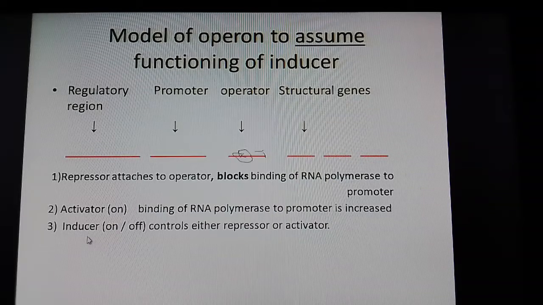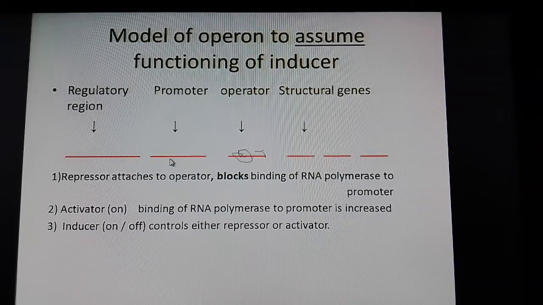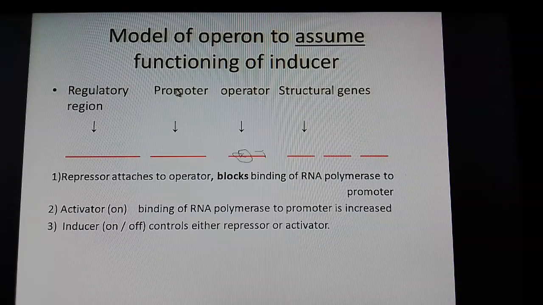Now when the inducer gets into that cell, what happens? It would bind to the repressor, that way the functioning of the repressor is disturbed. And automatically the RNA polymerase binding to the promoter region will be increased, and the promoter will stimulate the structural genes to get into transcription activity.